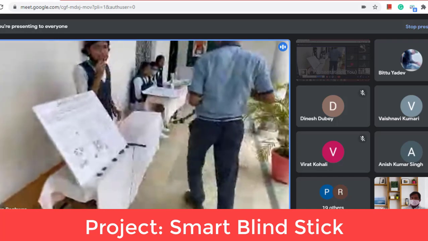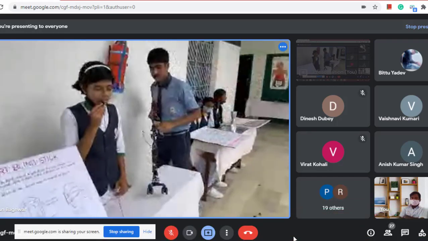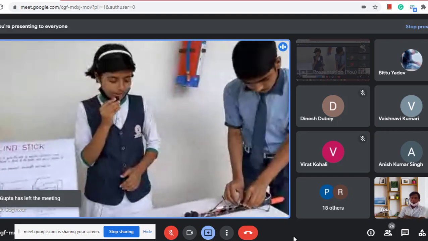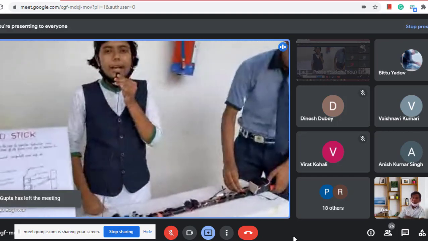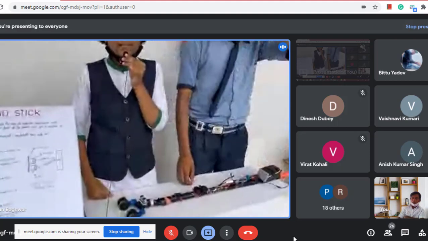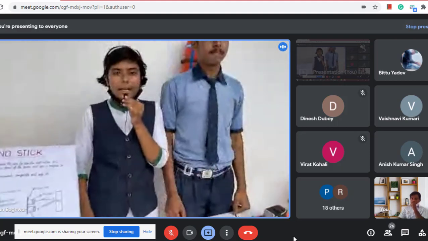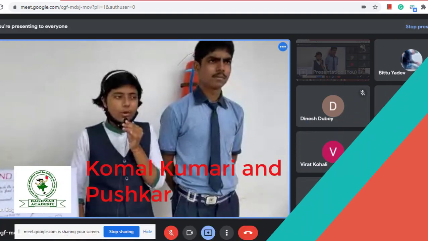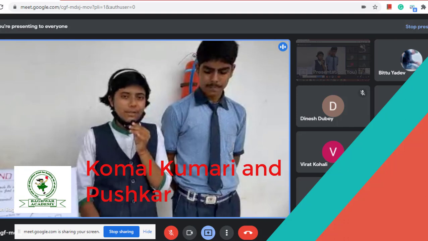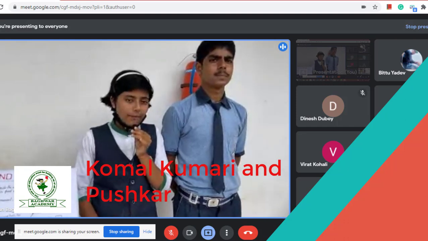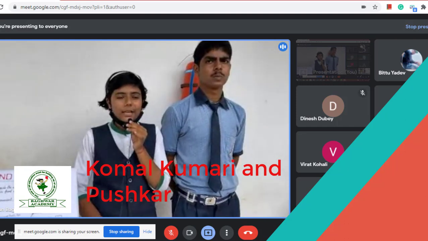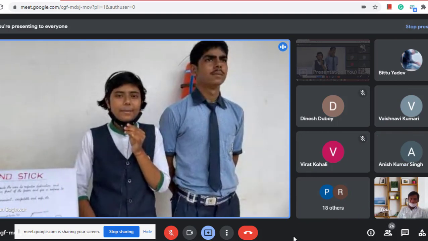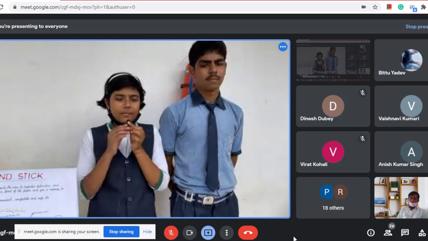So in this way, blind people can detect that there is some object in their path, and hence they can change their direction. Currently, there are around 36 million blind people all over the world, and if we talk about India, there are around 12 million. We have made this project for those people, because such people also have equal opportunities, and no obstacle should stop them. Through our project, we want to make blind people self-dependent. So this is our project.